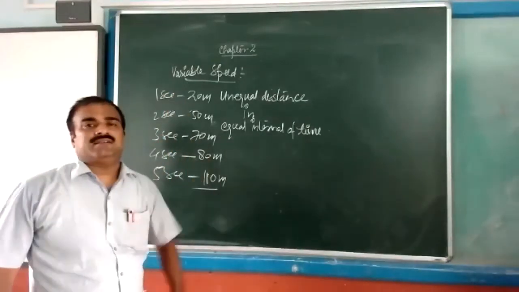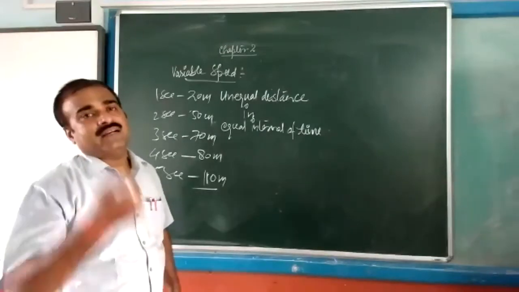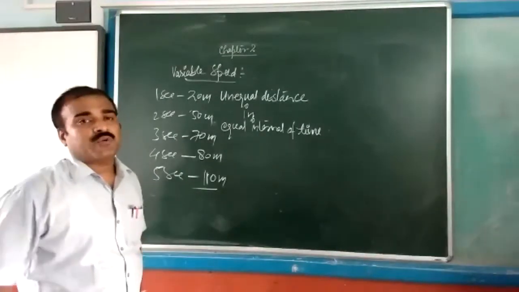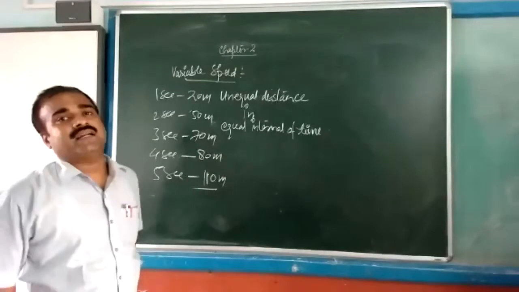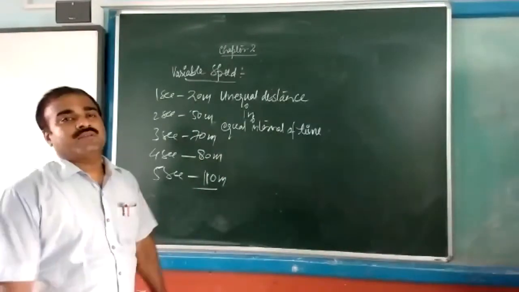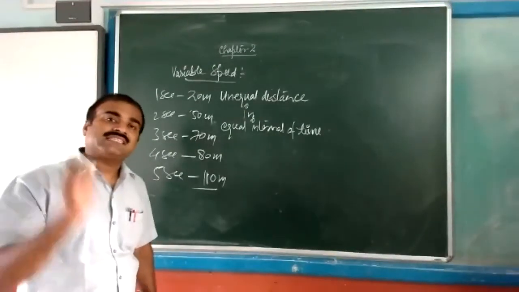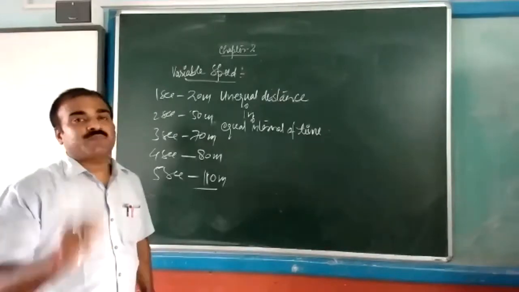uniformity is not maintained. So if any object covers unequal distance in equal intervals of time, then we can say the body is moving with variable speed. Such speed is known as variable speed or non-uniform speed.